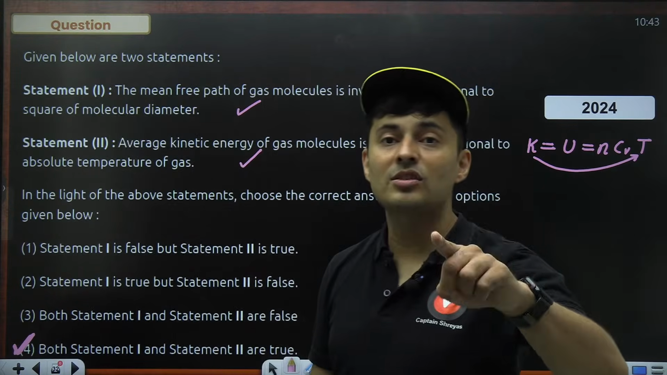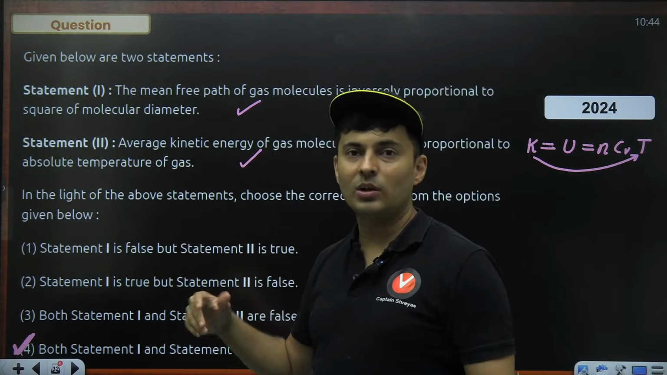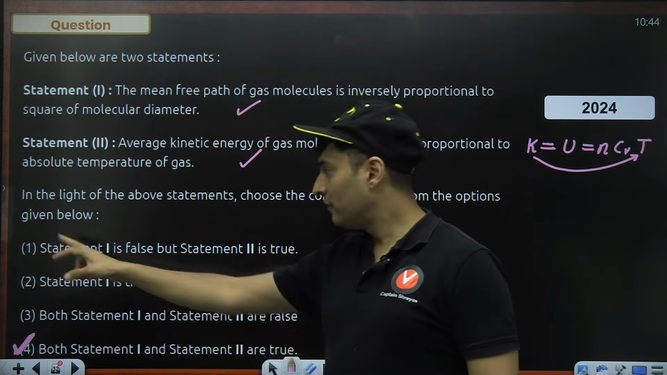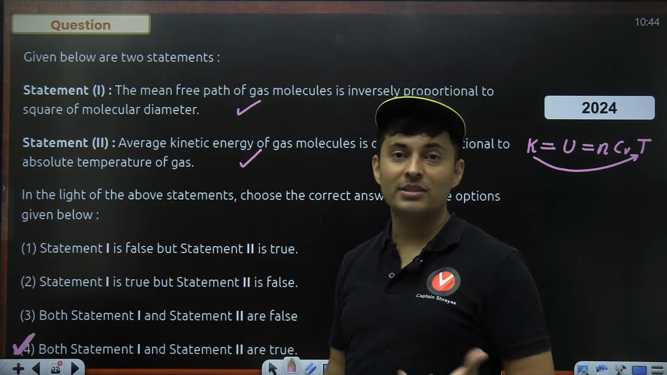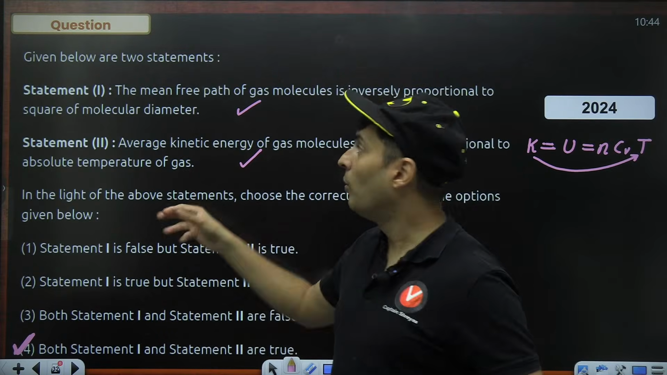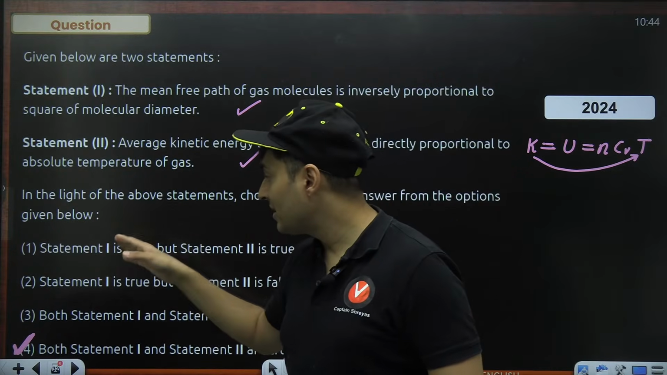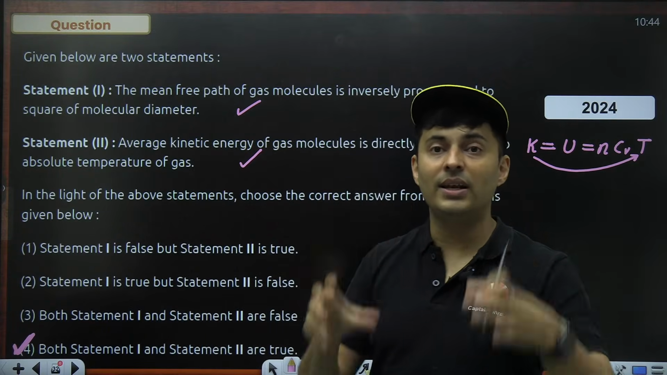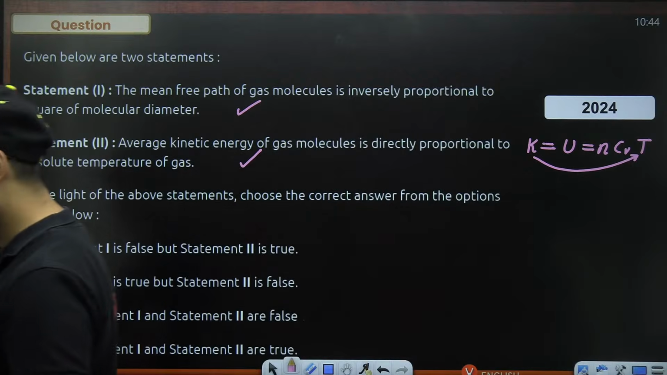I have seen many students make this stupid mistake. The moment they get both are correct or both are false, they have in their mind that the first option is both are correct and the last option is both are false. I've seen many kids do this. Oh, both are correct, sir. Option 1 I mark. Read it. Option 1 says 1 is false, 2 is true. So sometimes they can shuffle those options. Be very, very careful over there.